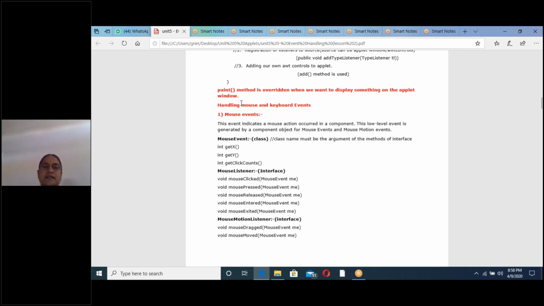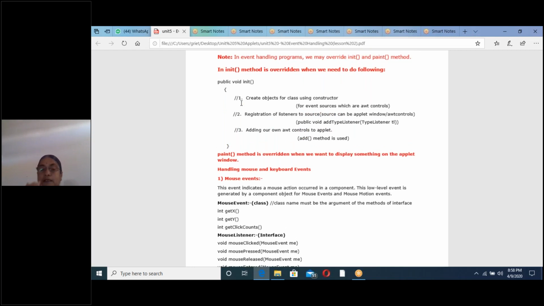Next, already you know, in the last class I explained in depth about the applet class, no? The applet class is a predefined class. It is there in the java.applet package, and in the applet class we have 5 methods. They are init, start, paint, stop, destroy. We have written programs on applets in the last class by using all these 5 life cycle methods of the applet class. Now in event handling programs, we must override the init and paint methods.